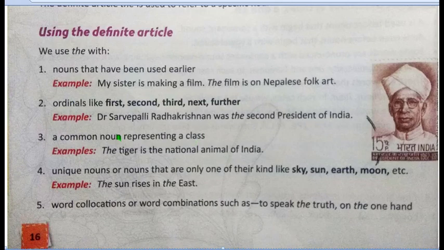So I had already told you about common nouns a little while ago. A common noun is a word that speaks about a certain type of organism or an object. So tiger means it is a type of animal. So when I am talking about tiger as a whole species, I am going to say the tiger is the national animal of India. मीन्स यहाँ पे मैं बोल रहा हूँ द होल टाइगर स्पीसीज को आई एम डिनोटिंग. दैट इज़ वाई आई विल यूज़ द.